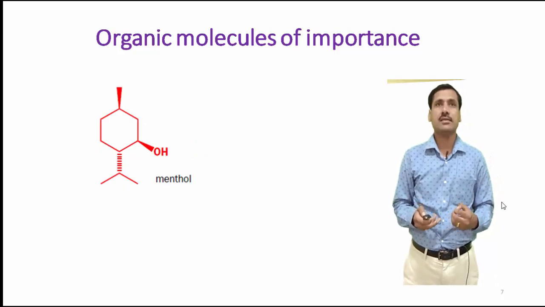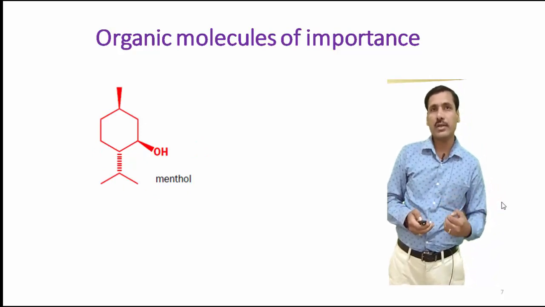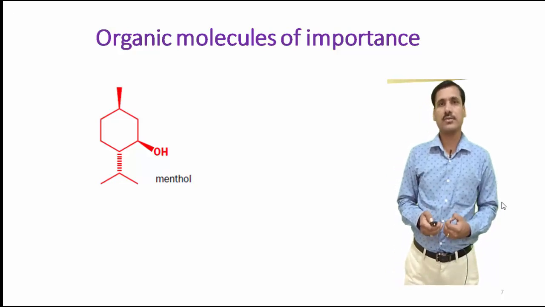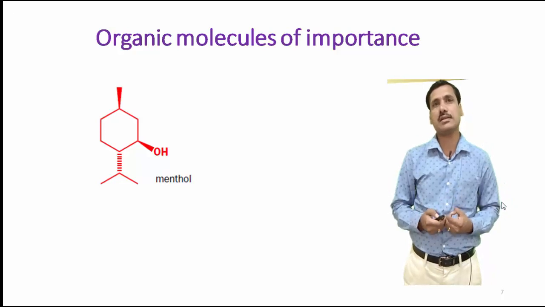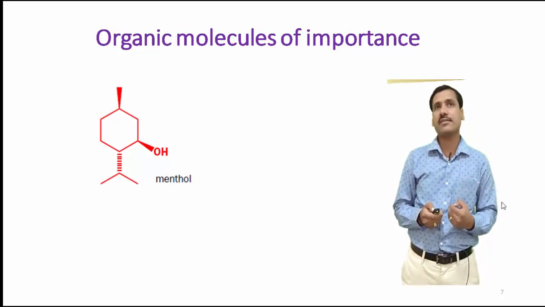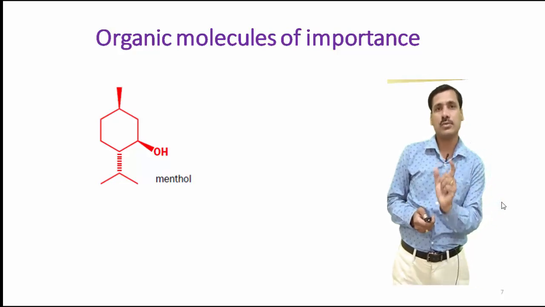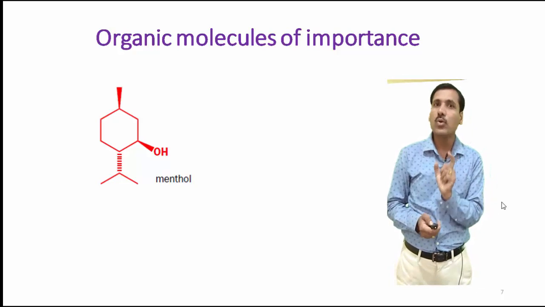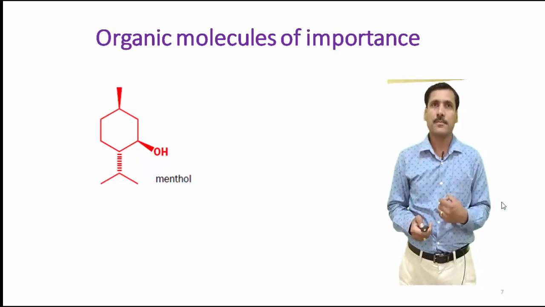Menthol: as a student of organic chemistry, you should be able to look at the molecule and look at the functional group which is present in the molecule. So which functional group is present here? You can certainly see a secondary alcoholic OH. And as is reflected in its name also, the name ends with the two alphabets OL, which means ol. So it clearly indicates that it is an alcohol.